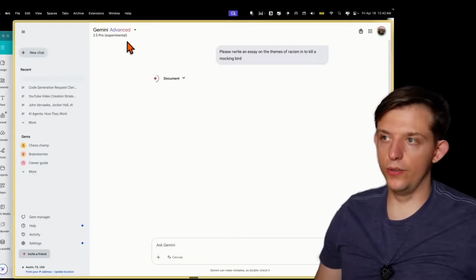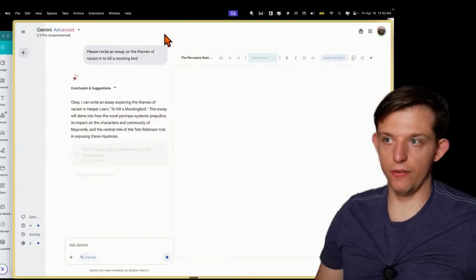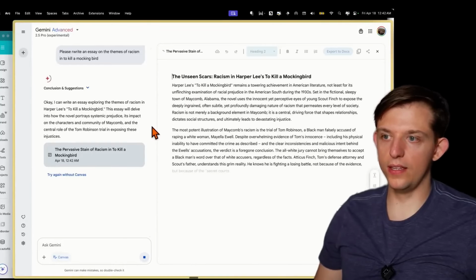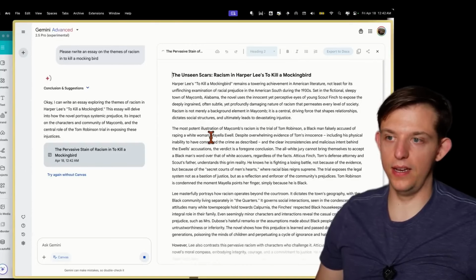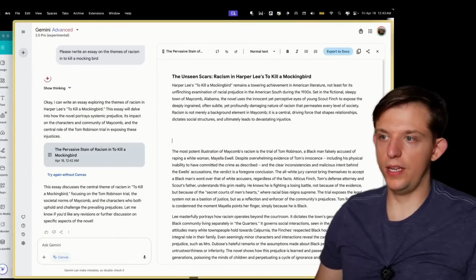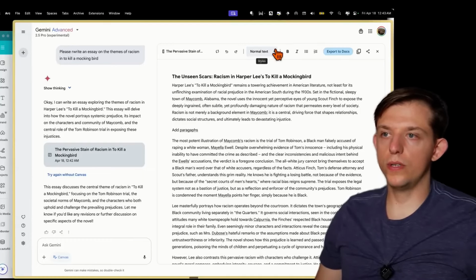And here we're using Gemini Advanced 2.5 Experimental, which is a very good model. And as you can see here, with Gemini, we also have, in my opinion, a better design. And it is very easy to just edit things. Right here, we can add paragraphs. I think we have actually more styling options.